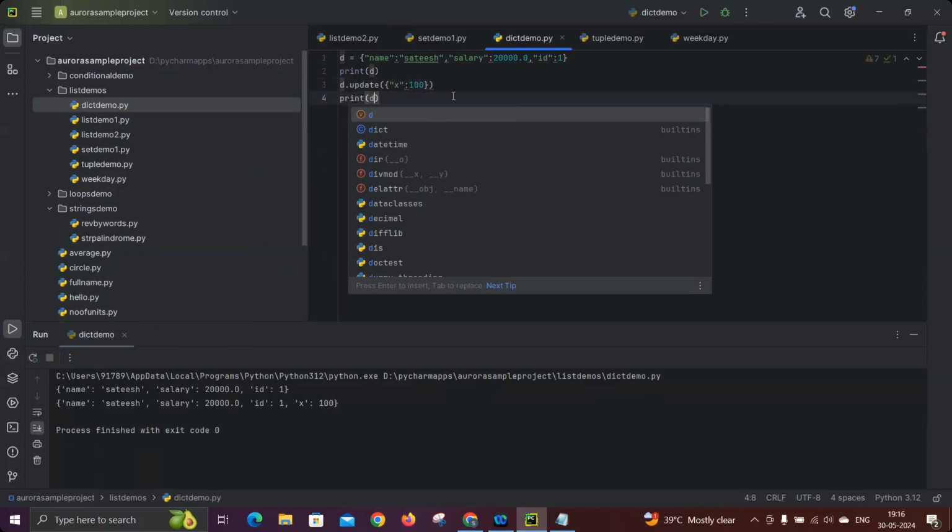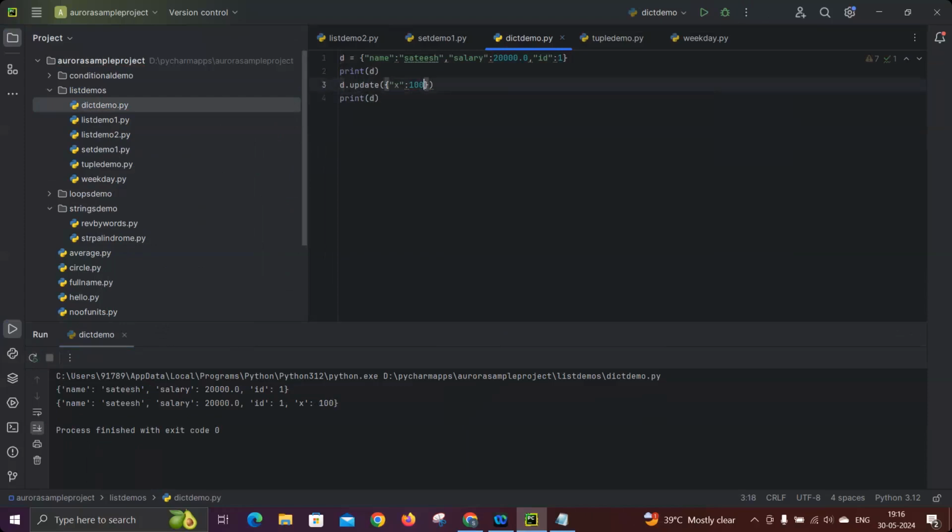See, X 100 is coming. Now if you want to add one more, yes, comma, again Y, let's take 101. Likewise, any number of values you can add to the dictionary in the update method itself. We don't have any add, append, or extend kind of methods. For everything we have only one method, that is update. Update is used to update the data which is already there in the dictionary.